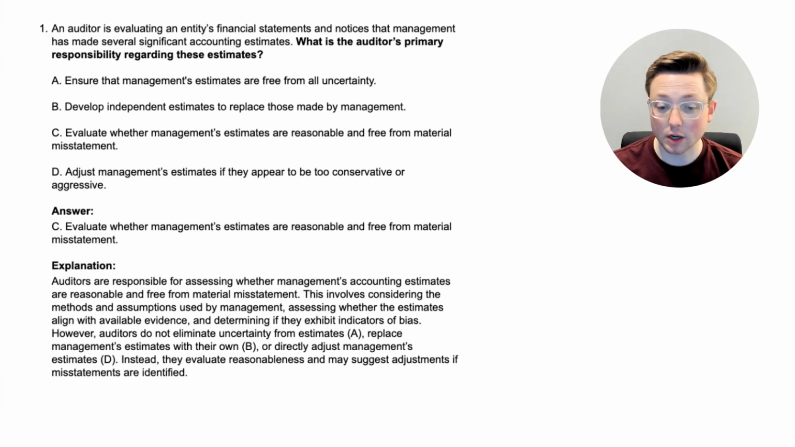However, auditors do not eliminate uncertainty from estimates, and that was option A. They do not replace management's estimates with their own, and that was option B. And they do not directly adjust management's estimates, and that was option D. Instead, they evaluate reasonableness and may suggest adjustments if misstatements are identified. So they might be able to suggest something, but they're not going to change the estimates for management. That's the responsibility of the auditor, to assess the reasonableness of the estimates. Now let's go to the next question.